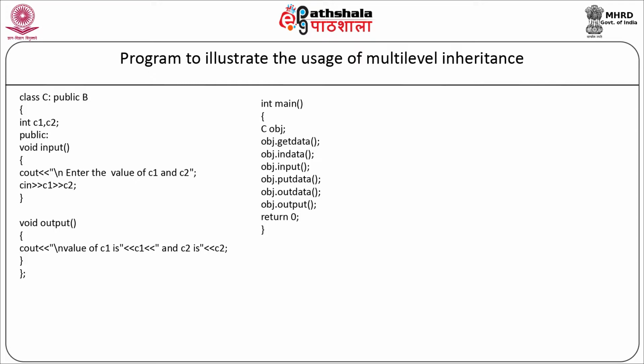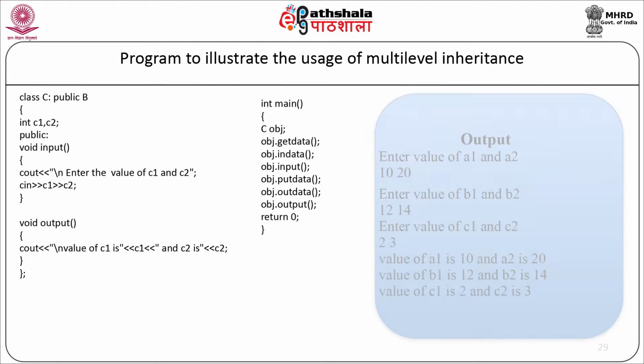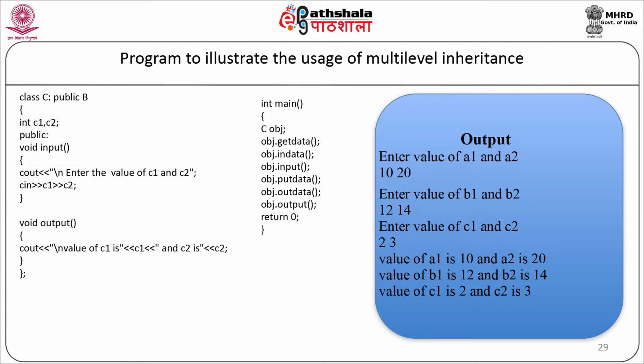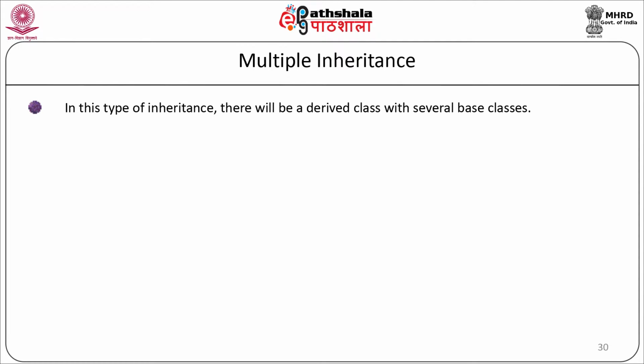Now when the above code is compiled and executed, it will produce the result: enter the value of A1 and A2. Suppose the values entered are 10 and 20. Then it will display the message enter the value of B1 and B2. Let's consider the values to be 12 and 14. And last it will display the message enter the value of C1 and C2. Suppose the values entered are 2 and 3. Then the output that will be displayed is the value of A1 is 10 and A2 is 20, the value of B1 is 12 and B2 is 14, and the value of C1 is 2 and C2 is 3.